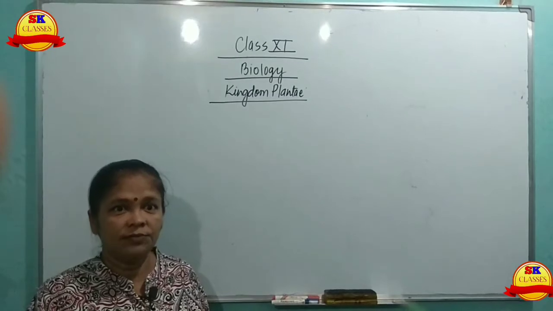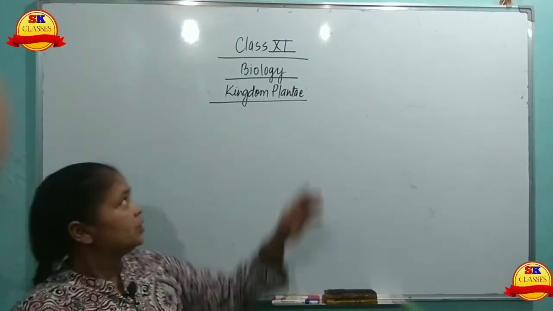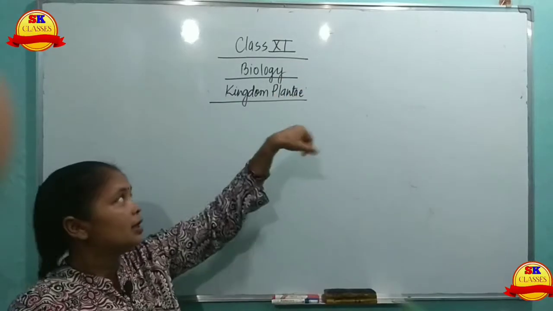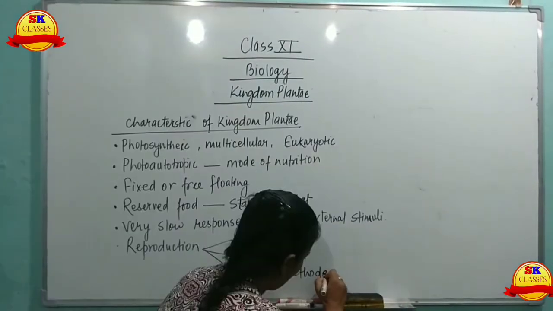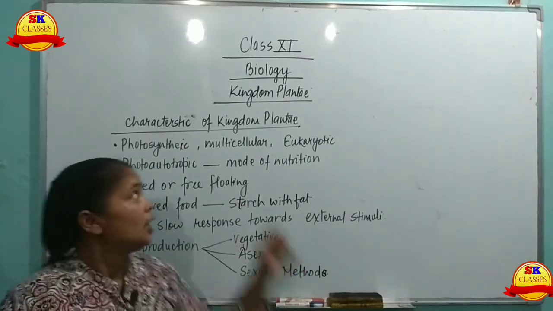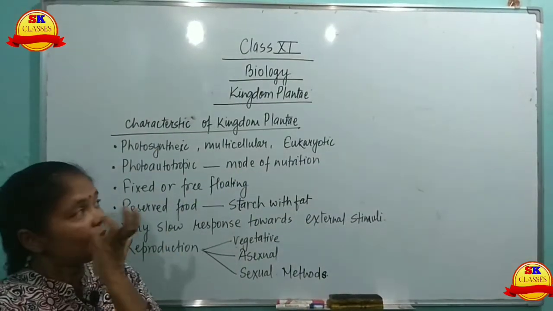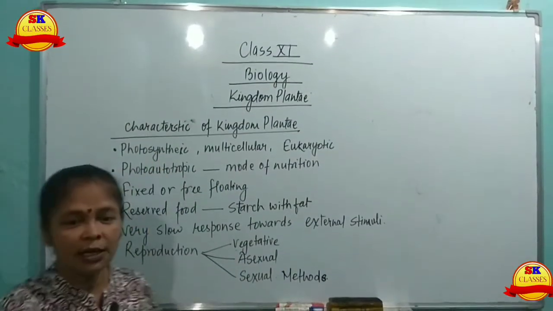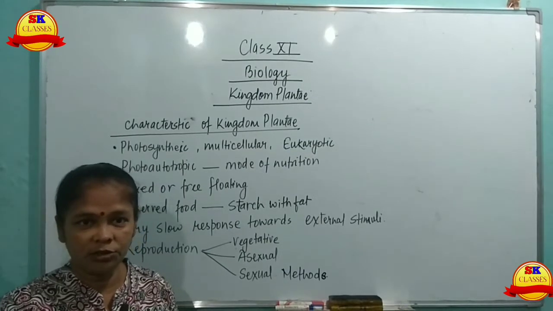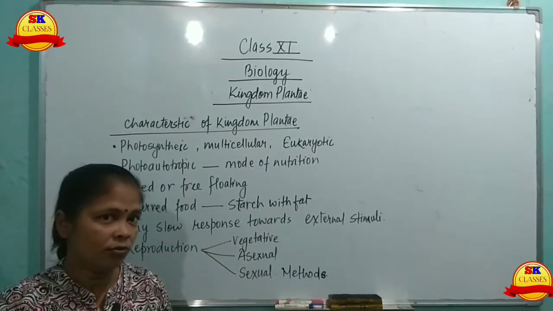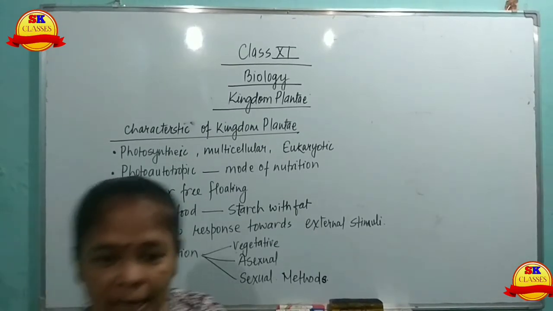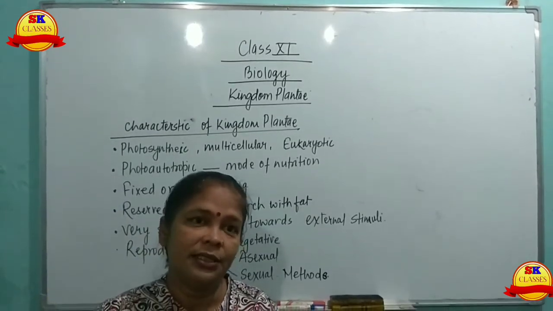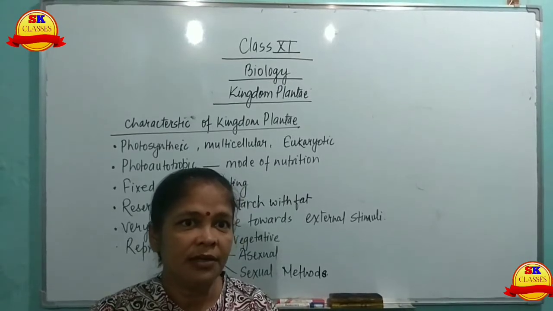Dear student, in this video I am going to teach biology of class 11th, Kingdom Plantae, HSEB course. Characteristics of Kingdom Plantae: they are photosynthetic, multicellular, eukaryotic. Photosynthetic, they can prepare their own food in the presence of light. Multicellular, made up of more than one cell, and eukaryotic, that the cell has a well-defined nucleus.